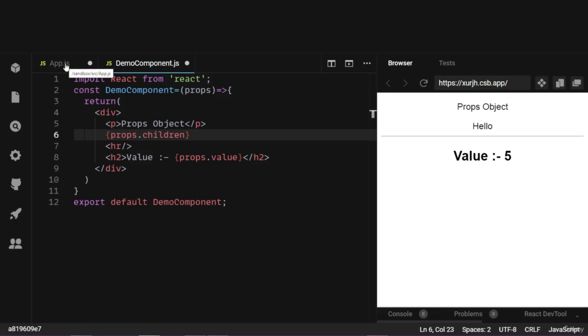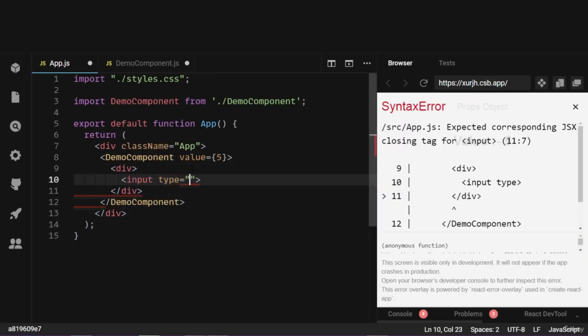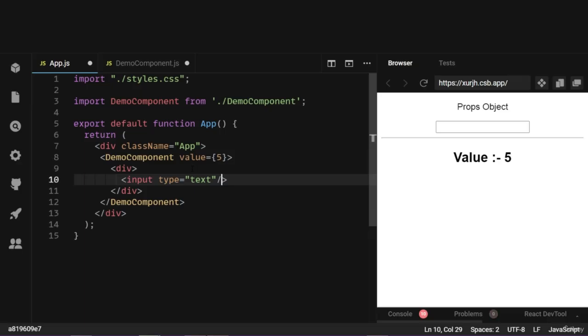For example, I may have, let's say, a division here. Then I put an input. I'll say type equal to text. So you see that this also is coming properly. There are multiple elements, that is division and input, and maybe more, that is passed to props.children property.